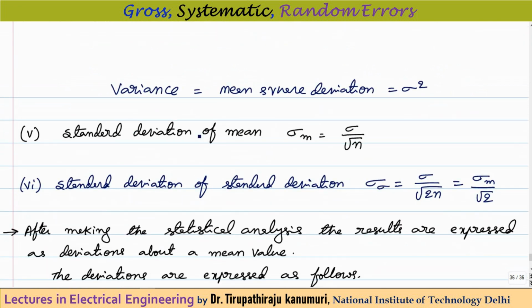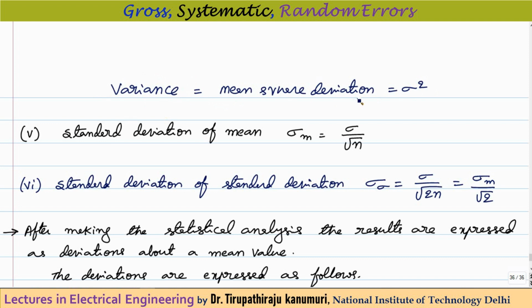So there is another term called variance. Variance is nothing but mean square deviation, or it is the square of the standard deviation. Variance is generally used when you have multiple standard deviations, that means multiple readings, and you want to take the sum of the deviations of those things. In that case, we cannot add the square root values, but if they are variances, we can directly add them. That is the advantage.